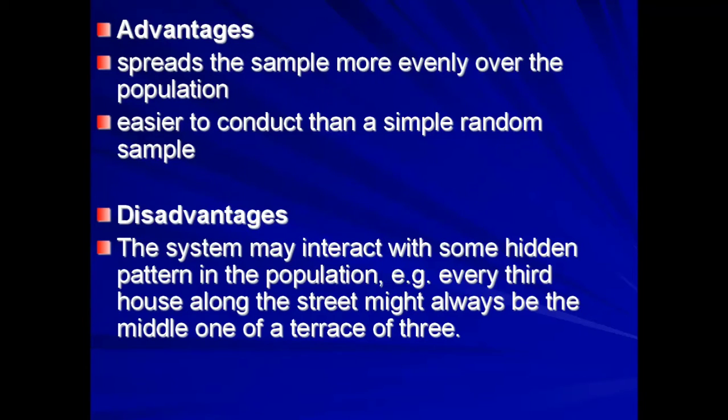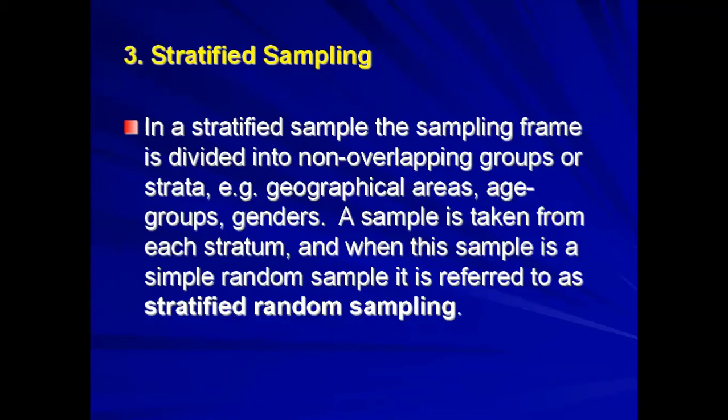So there are some advantages and disadvantages of this method. First, it spreads the sample more evenly over the population. This is the advantage, and it's easier to conduct than a simple random sample. Let's see the disadvantage of this method. The system may interact with some hidden pattern in the population. For example, every third house along the street might always be the middle of the terrace of three. Just a little drawback.